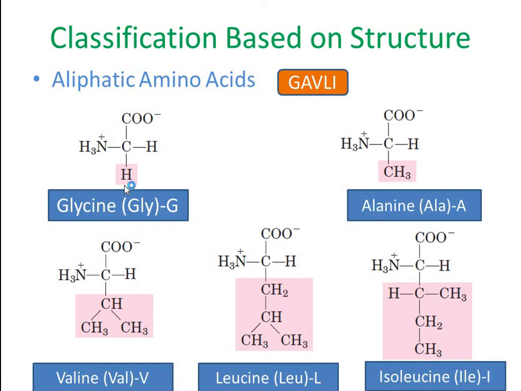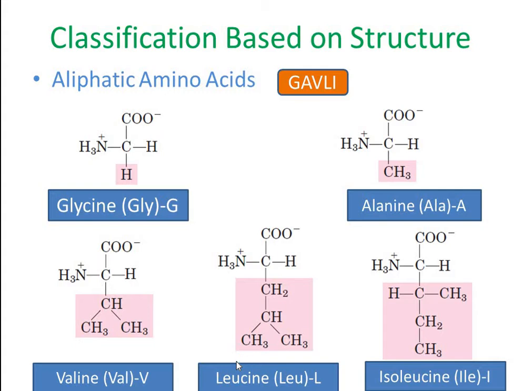The second amino acid of this group is alanine, indicated by the 3-letter abbreviation ALA or 1-letter abbreviation A. Here the methyl group is present as the side chain. Then the third amino acid is valine, which is indicated by the 3-letter abbreviation VAL and 1-letter abbreviation V. Then the fourth amino acid is leucine, indicated by the 3-letter abbreviation LEU or 1-letter abbreviation L.